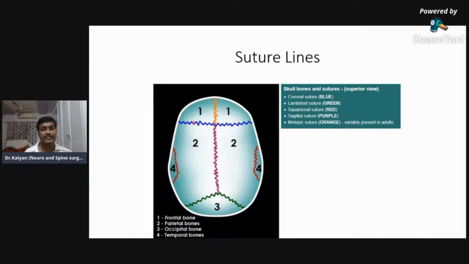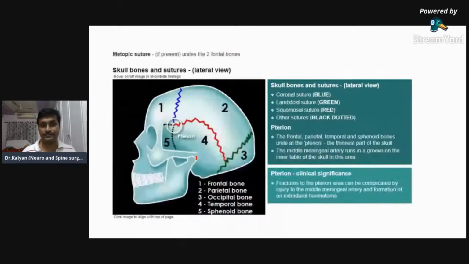So what does the coronal suture do? It separates the frontal bone from the parietal bone. What does the sagittal suture do? It separates both the parietal bones. And what does the lambdoid suture do? It separates the parietal bone from the occipital bone. And what does the squamosal suture do? It separates the parietal bone from the temporal bone. I'm going to ask you again, so try to understand this one. If you have any doubts, you can ask me. I will stop over here.